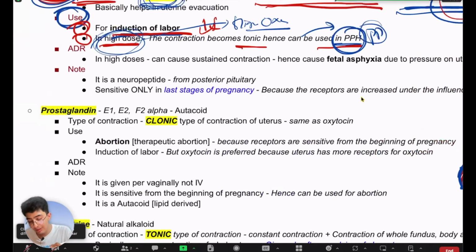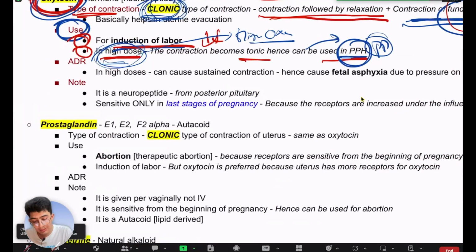So another use of oxytocin is that in high dose, the contraction becomes tonic, hence it can be used in postpartum hemorrhage. So there are two uses of oxytocin. In low or normal dose, it is used for induction of labor because it causes clonic type of contraction. But in high dose, it becomes tonic contraction. After the delivery, if you give a high dose of oxytocin, it causes tonic contraction and can be used to stop the bleeding, so it can be used in a postpartum hemorrhage situation.